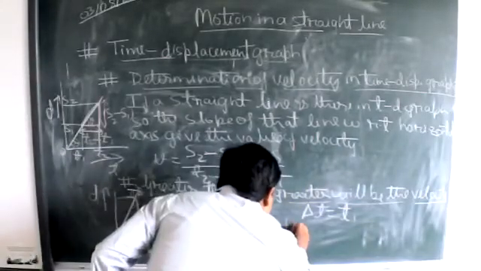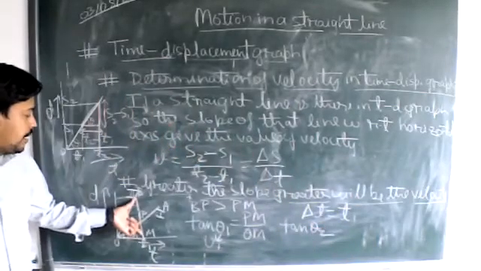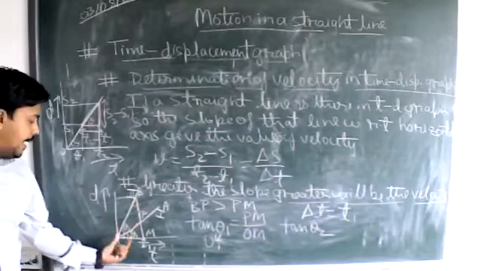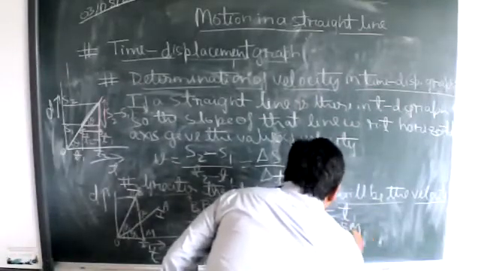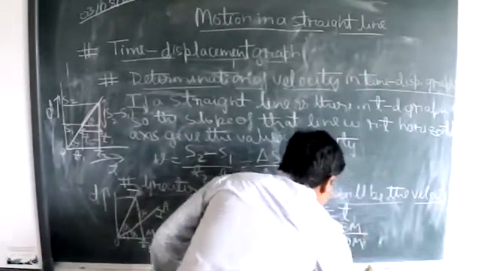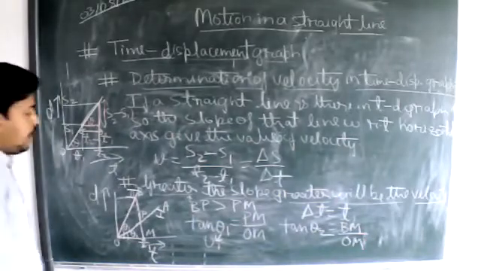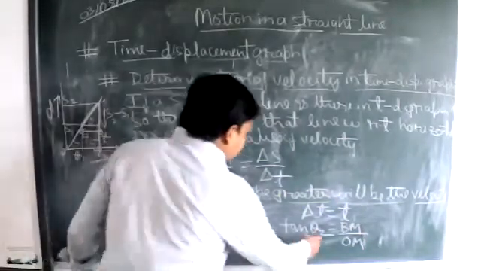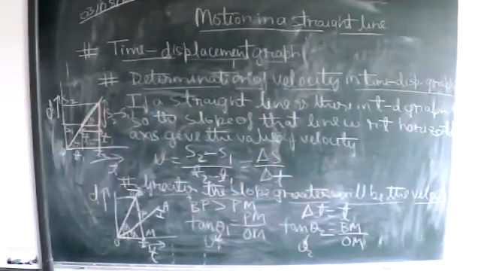Similarly, what will tan theta 2 be? Perpendicular for the big triangle upon base, BM upon OM. So from these two equations, this will give V2, the velocity of the second body.